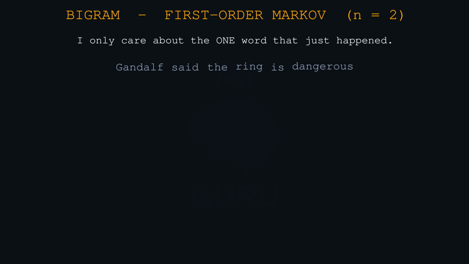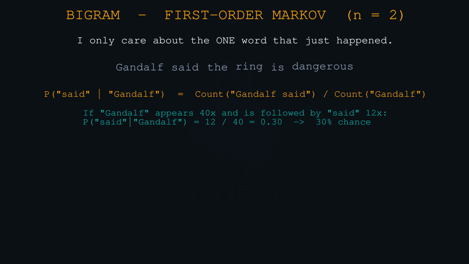That sounds fancy, but it basically means I don't care about the ancient history of this paragraph. I only care about the one word that just happened. So it looks at pairs. Yes. If we want to know the probability of the word said, we ask, what is the word right before it? If the previous word was Gandalf, we look at our training data and count.